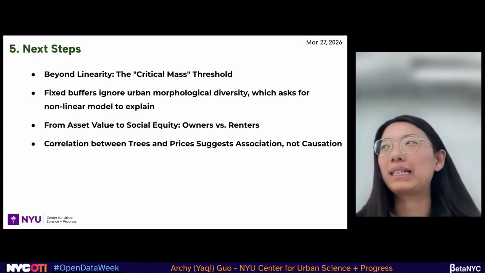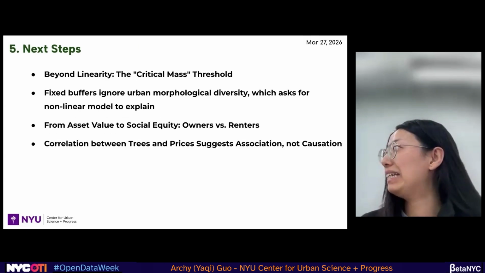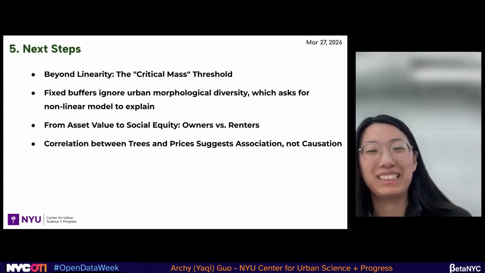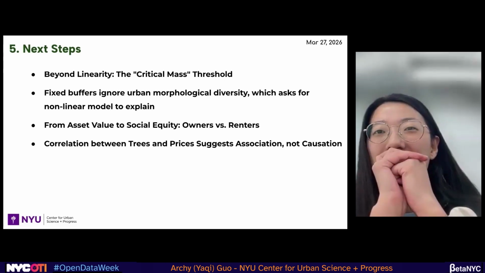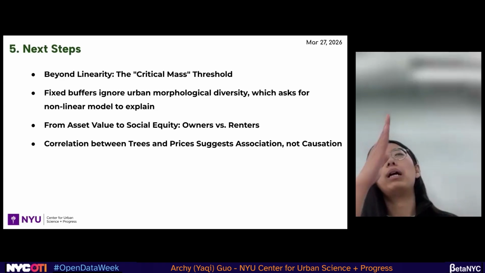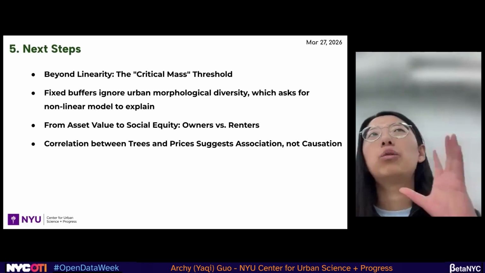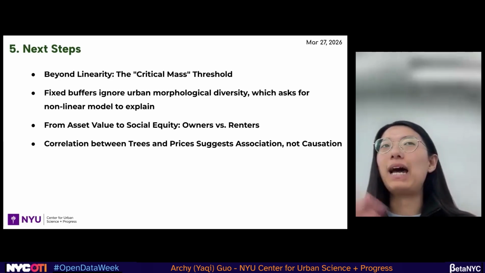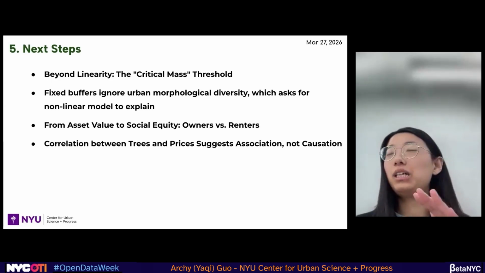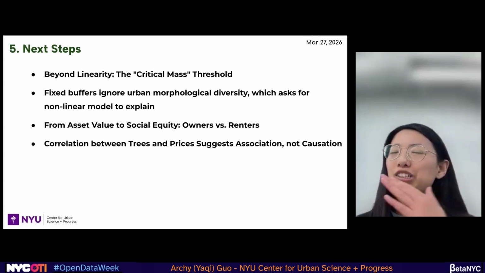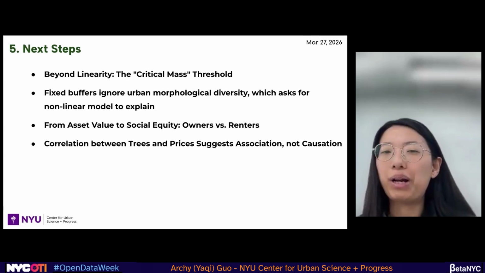We do have some next steps. Trust me, this is the last slide. And of course, there are limitations. As we mentioned earlier, with XGBoost we got a U-shape, which means there is a non-linear relationship between street trees and housing price. But the GWR we ran is actually still a linear regression.